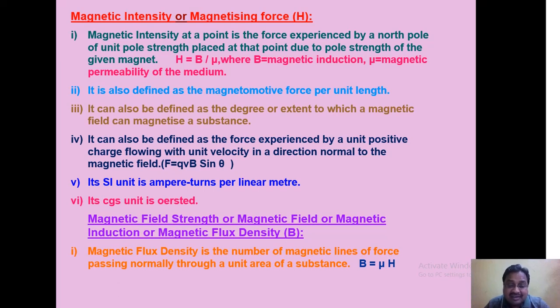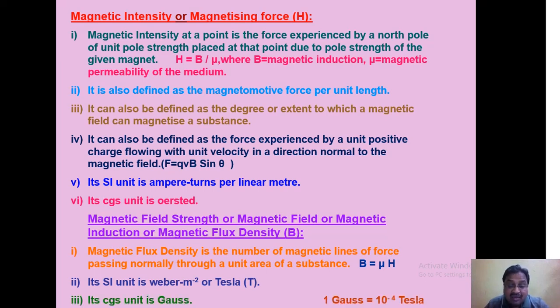Now let us discuss what is magnetic field strength, or magnetic field, or magnetic induction and magnetic flux density. Already we have discussed magnetic field. Now what is magnetic flux density? It is the number of magnetic lines of force passing normally through a unit area of the substance.